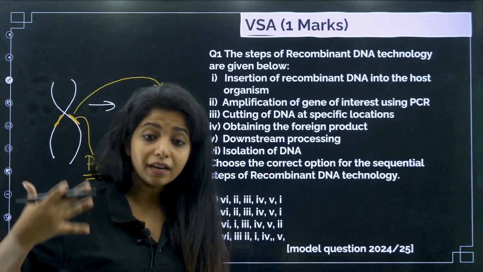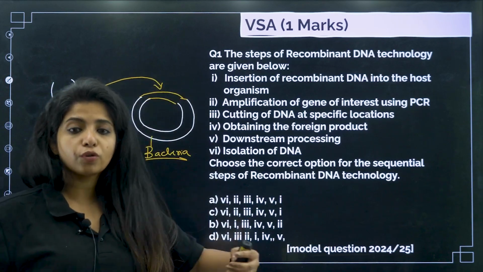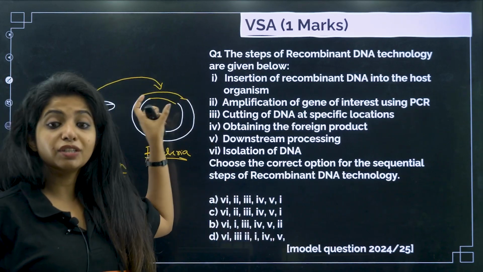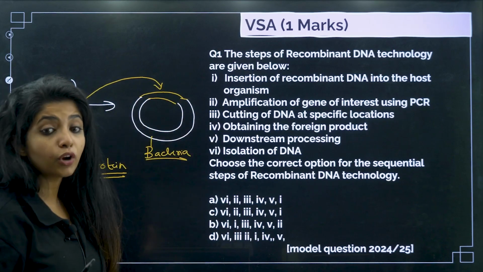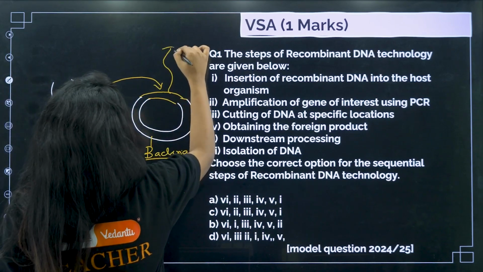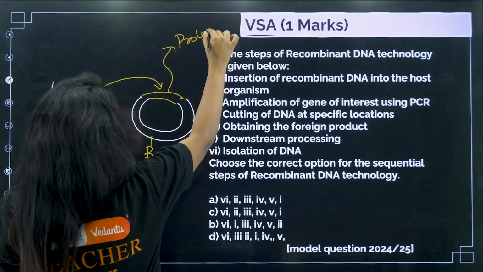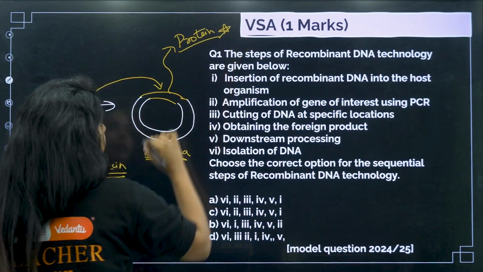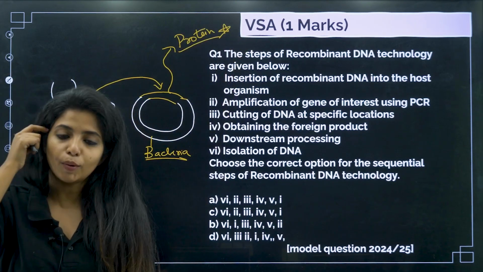So they replicate really, really fast, and I get more and more copies of my gene of interest. This is my gene of interest, and if I get more and more copies of my gene of interest, basically I am doubling the amount of protein that it is going to produce as well. This is known as recombinant DNA technology.